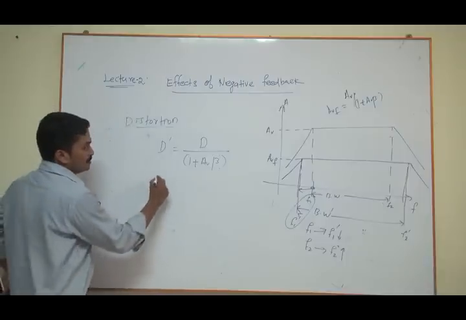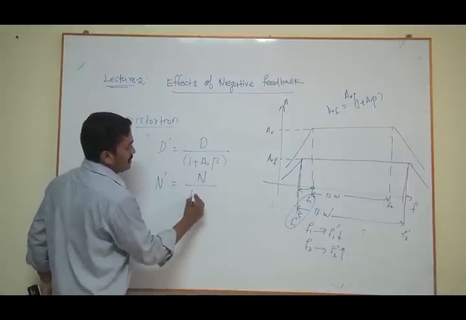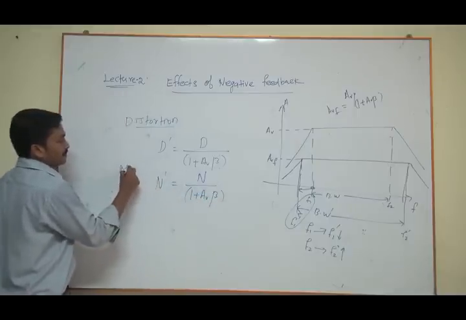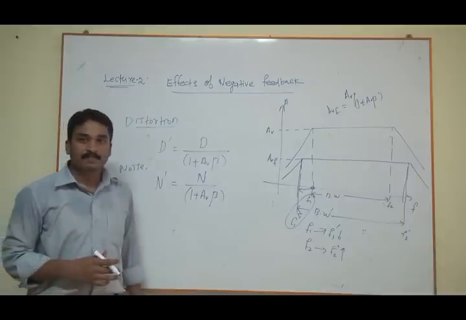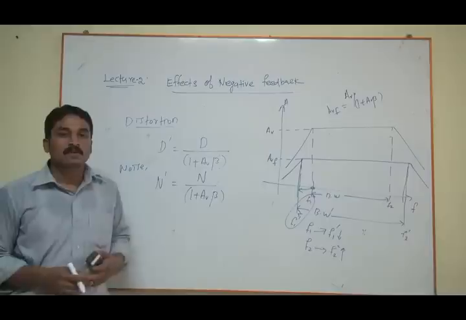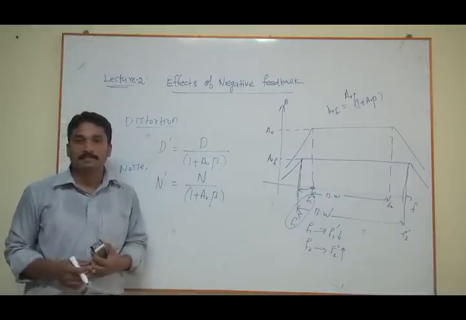So your noise is also reduced. Say for example, let us assume N divided by 1 plus AV beta. Noise is also same as your distortion, right? And these two are also one of the most important advantages of your negative feedback amplifiers.